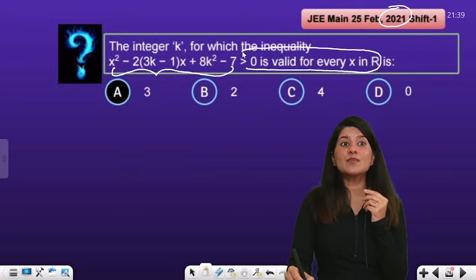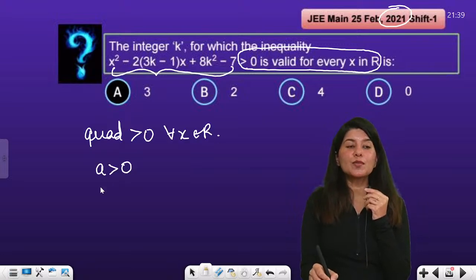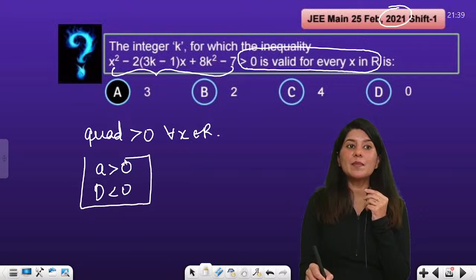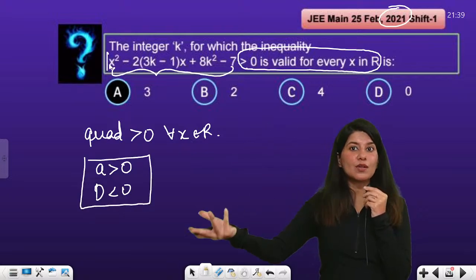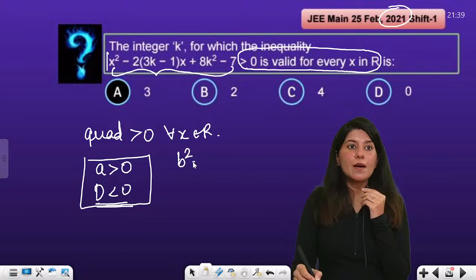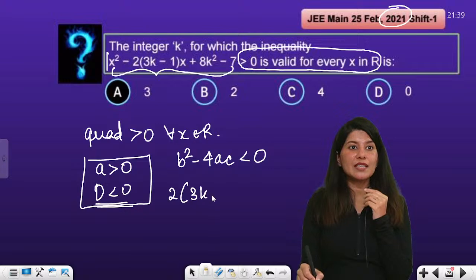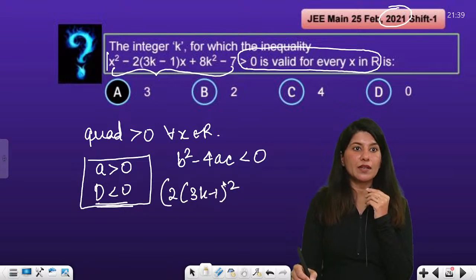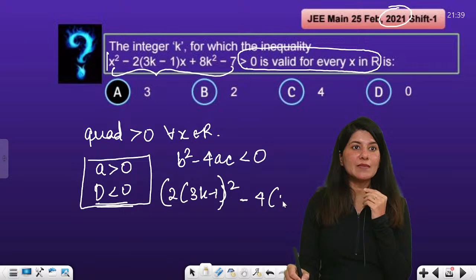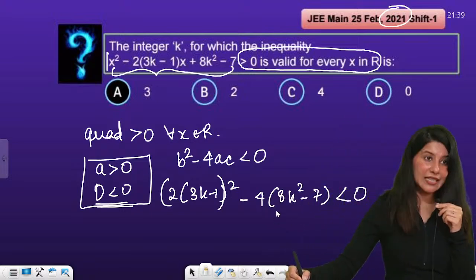We have just studied this, by the way. My quadratic equation is always positive. That means my leading coefficient should be positive and my discriminant should be negative, remember? So leading coefficient is 1, which is always positive. The only condition is my discriminant should be less than 0. Let us calculate the discriminant. So b square minus 4ac less than 0. So b square, 2 times (3k minus 1) whole square, right? Minus 4 times (8k square minus 7) less than 0. This is my discriminant being less than 0.